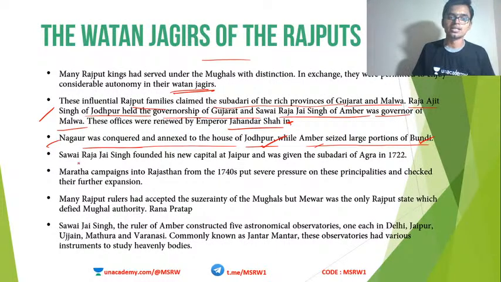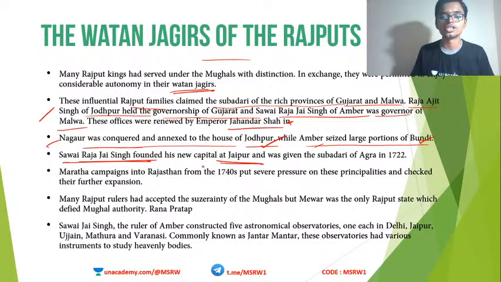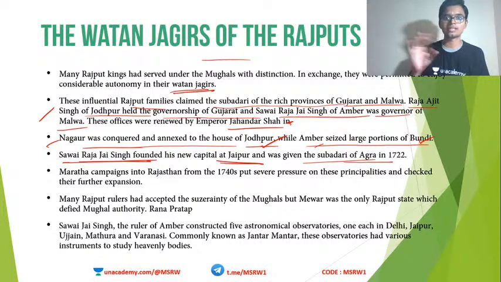Okay, then Savai Raja Jai Singh founded the city of Jaipur, and was also given the Subedari of Agra. Agra was one of the richest areas at that time, and he actually managed to get the Subedari of Agra from the Mughal emperor. See how Rajputs are expanding at this time.